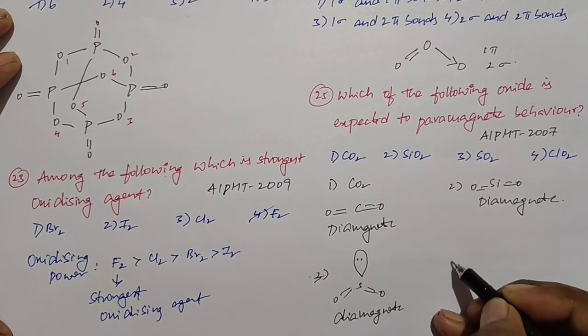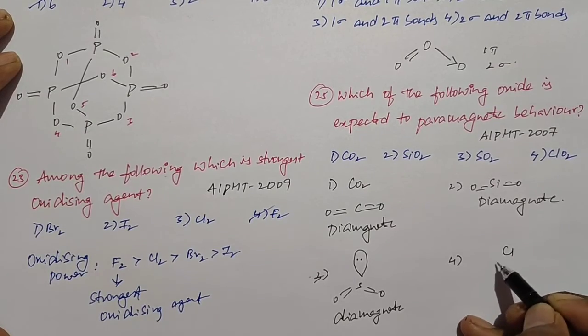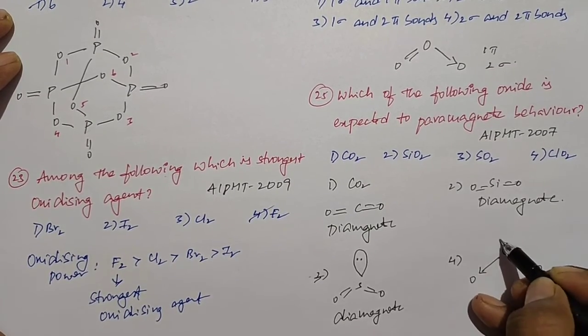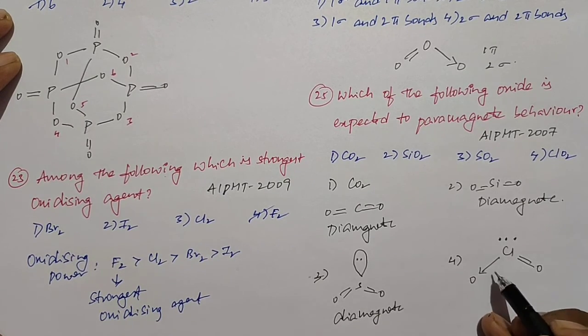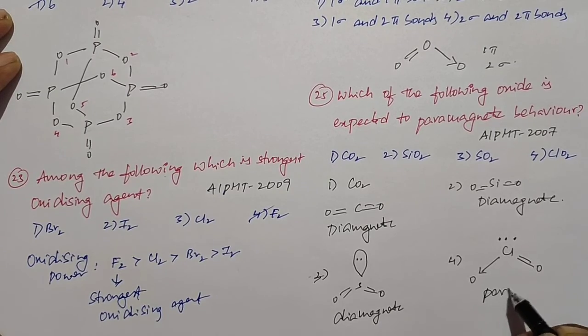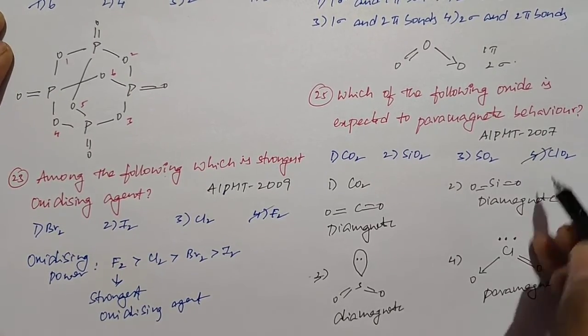When you go to the fourth option, that is ClO2. If you observe the structure of ClO2, it is like the ozone structure. Chlorine has 7 electrons. Of these 7 electrons, 2 are involved in bonding with one oxygen and 2 are shared with another oxygen to form the double bond. The remaining 3 electrons are present. Due to the presence of an odd electron, it shows paramagnetism. So the fourth option is the right option.